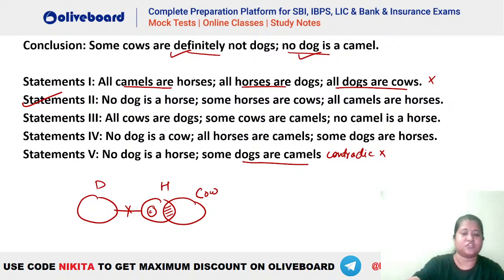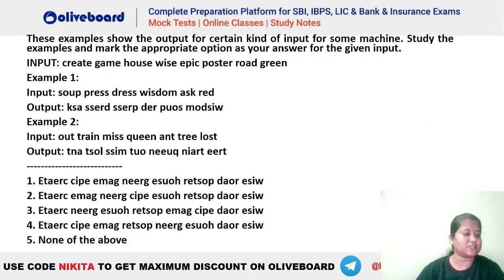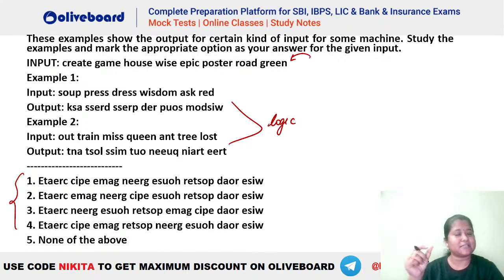Okay? Let's go to the next question very quickly on your screen. Let's have a look at this one. Which of the following will be the output for the given input here? First, tell me the logic. What is the logic in the two examples? Example 1 is given, input is given, directly output is given. You have to find the logic for the arrangement.